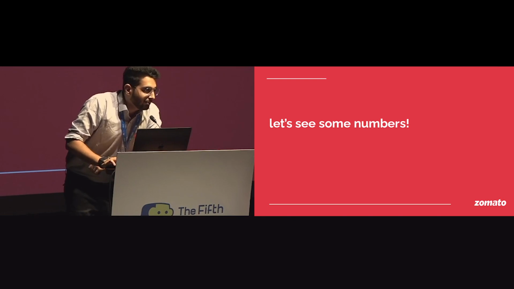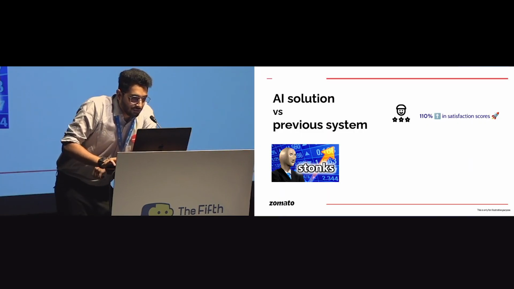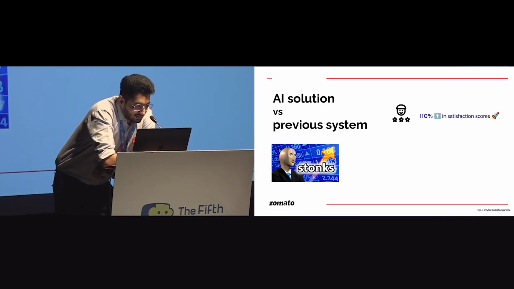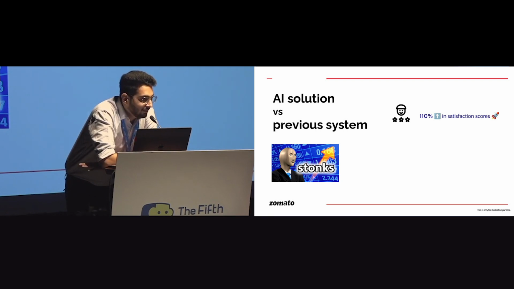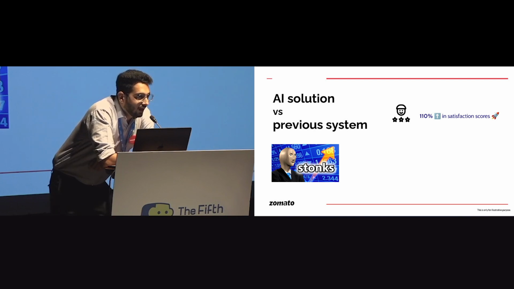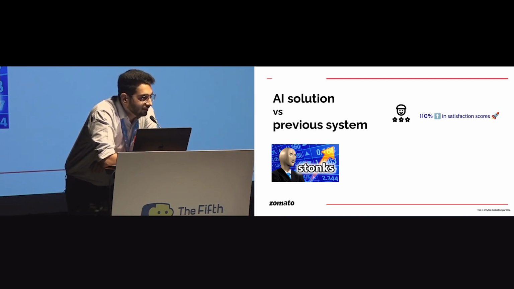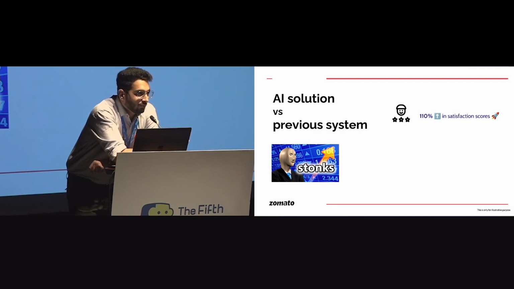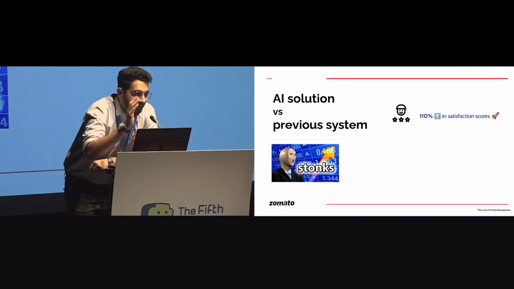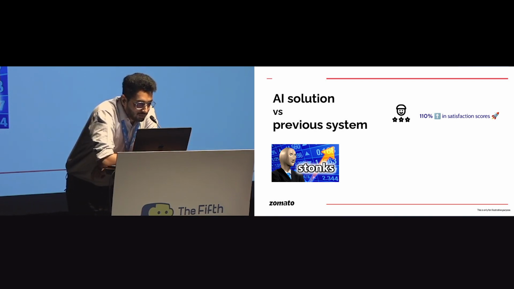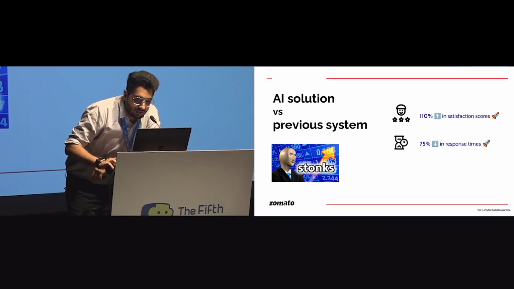Right, let's see some numbers. Surprisingly, we saw a huge bump in our satisfaction scores, which is more than 2x. Our satisfaction scores doubled, literally doubled, and it was the most driving power that we had to quickly iterate on this solution. It was getting transformed from support to delight in front of our eyes, right? So, a huge bump in satisfaction scores.